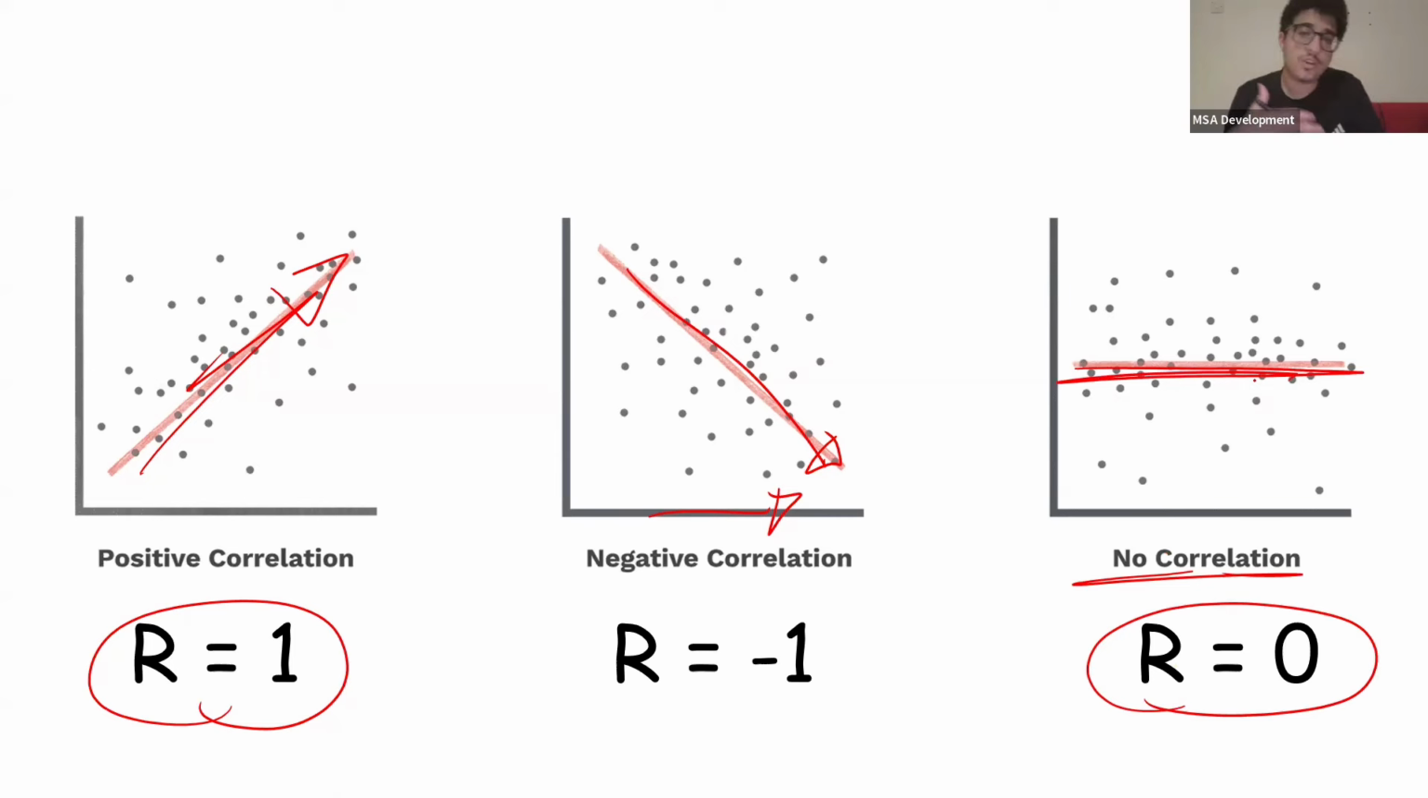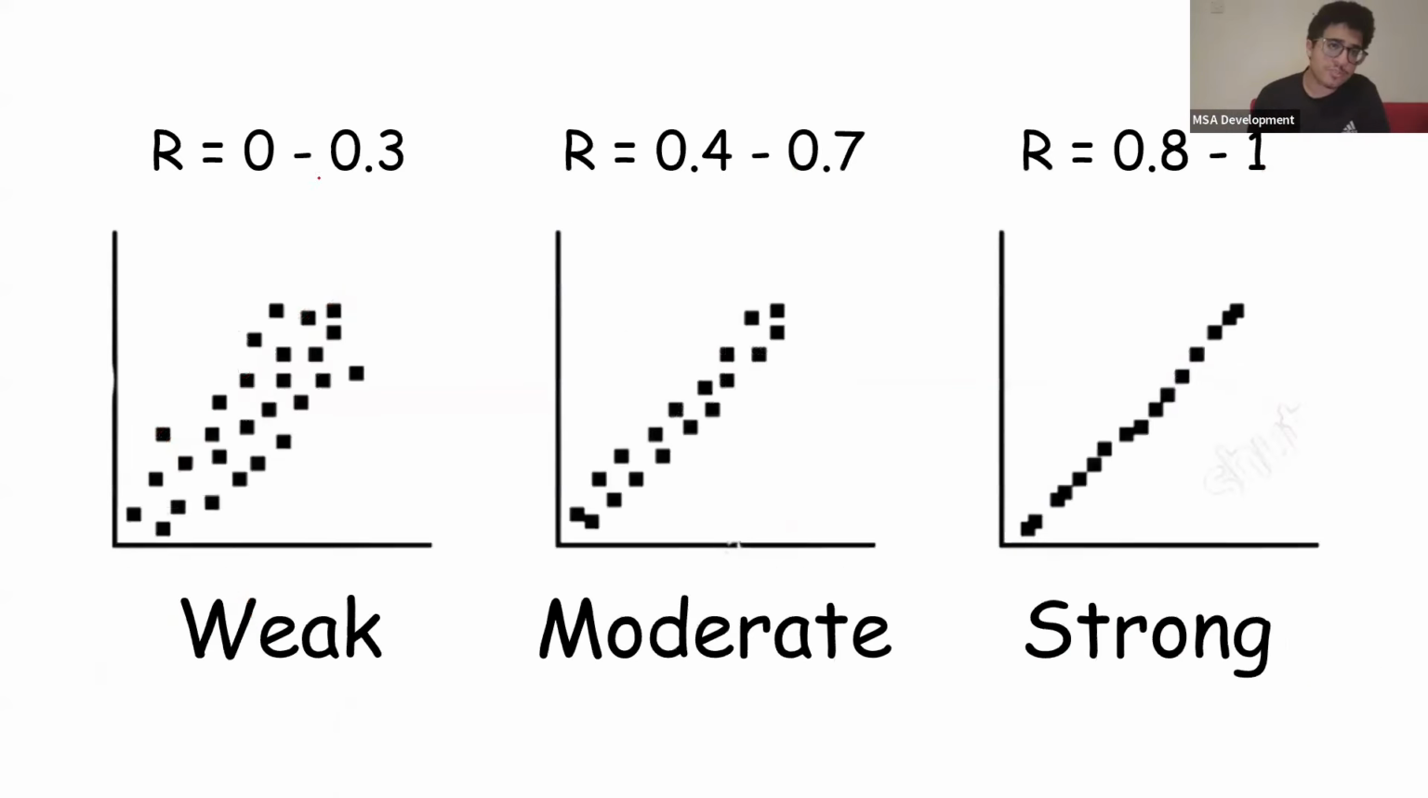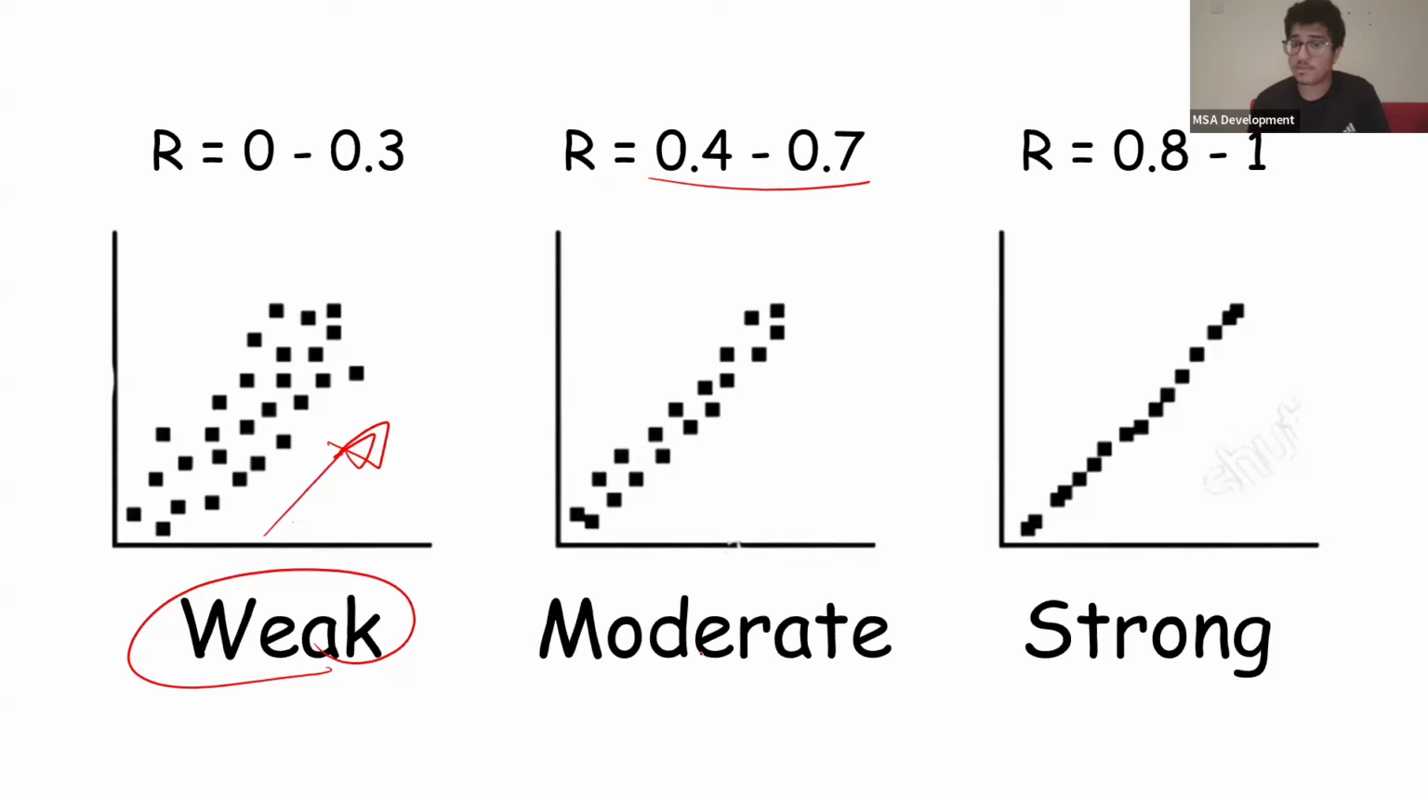Now we can also quantify the strength of the relationship. So if we have an R from 0 to 0.3, it's weak, okay? This also applies to negative values, by the way. So 0 to -0.3, it's weak. In this case, since it's positive, it would be a weak positive correlation. If it's from 0.4 to 0.7, it's a moderate positive correlation. If it's 0.8 to 1, it's a strong correlation. Now, all of this applies to negative as well. We're just using positive numbers to make it easier, okay?